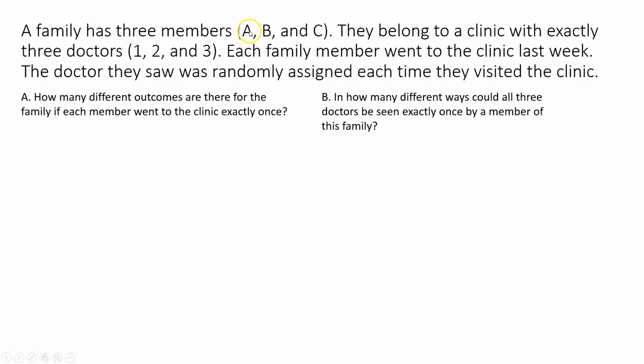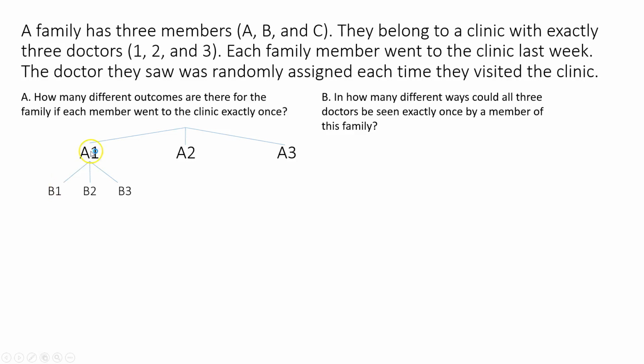Person A, when they went, could have had Dr. 1, 2, or 3. So that means A with Dr. 1, A with Dr. 2, A with Dr. 3. Then B, when B went, they could have seen Dr. 1, 2, or 3.